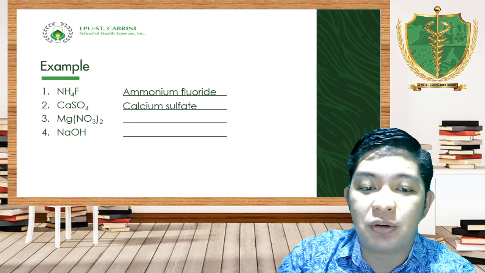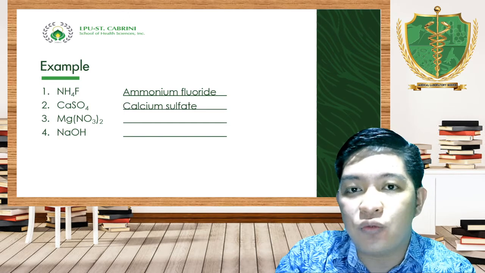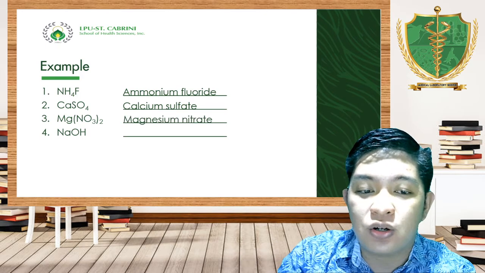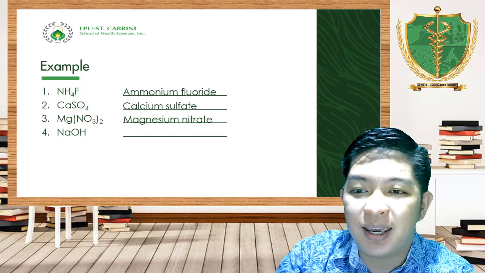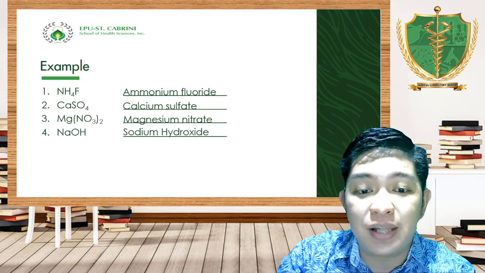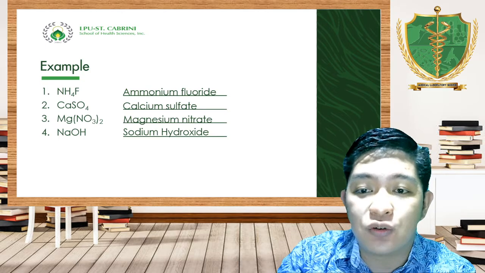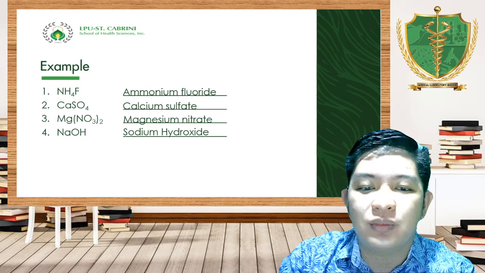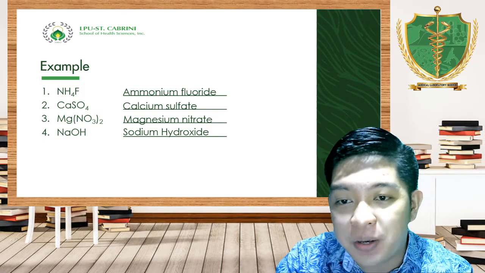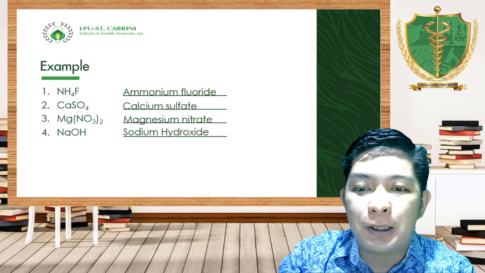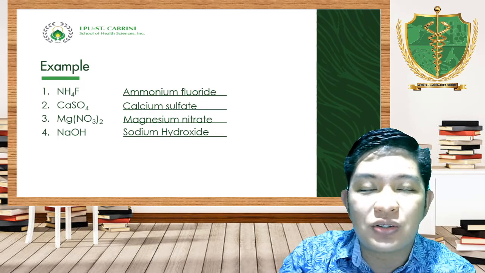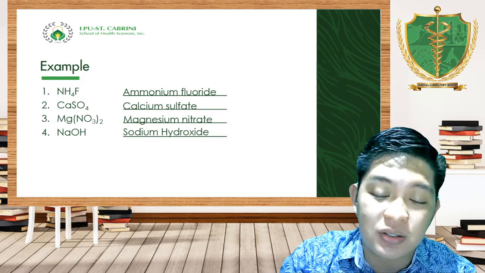CaSO4, that will be our calcium sulfate. SO4 is sulfate. Mg(NO3)2 is your magnesium nitrate. And we have NaOH as your sodium hydroxide. Take note, NH4 is polyatomic, SO4 is polyatomic, NO3 is polyatomic, OH is polyatomic. This is what I was telling you a while ago. If you don't know the polyatomic ions, then it will be too hard for you to name these.